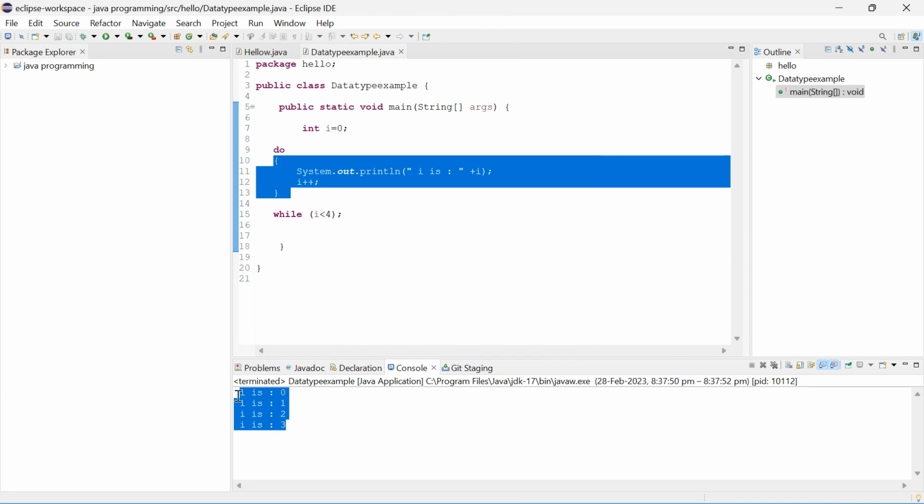So what is the necessary thing now? So what is the exact thing now? We got the same output for the while and for the do while. So what is the use of this do while, right? So there will be a scenario, guys. Okay, if the while statement becomes false now.